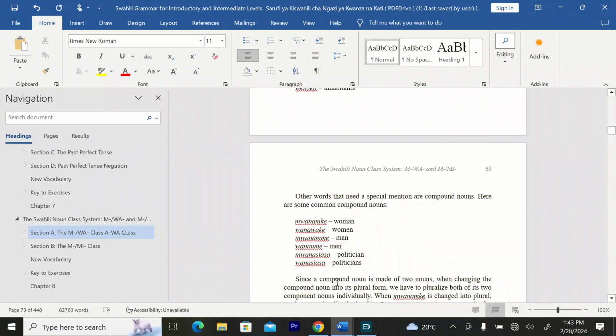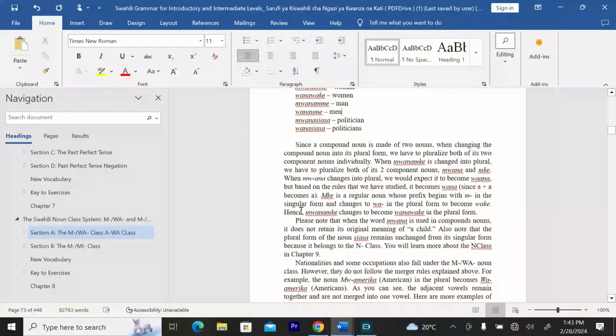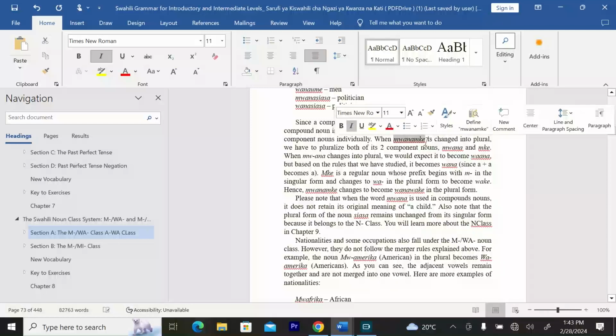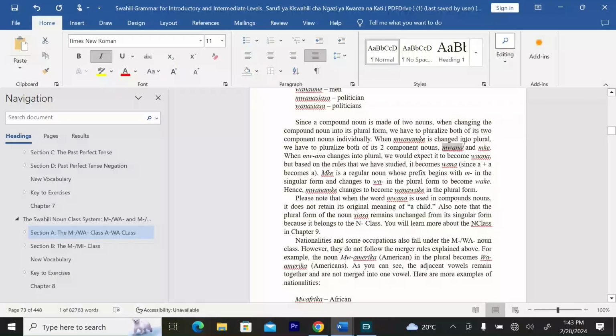Since a compound noun is made of two nouns, when changing the compound noun into its plural form, we have to pluralize both of its component nouns individually. When mwanamke is changed into plural, we have to pluralize both of its component nouns, which are mwana and mke.